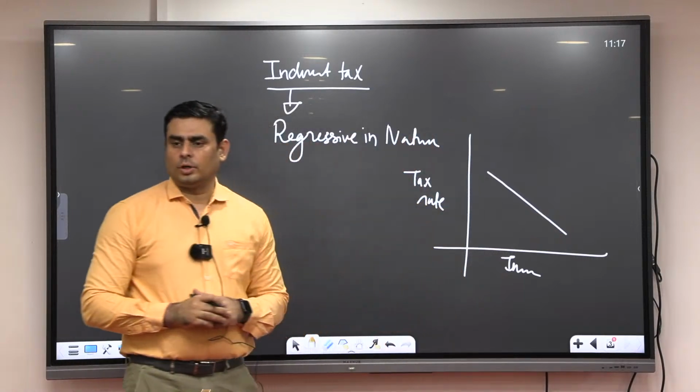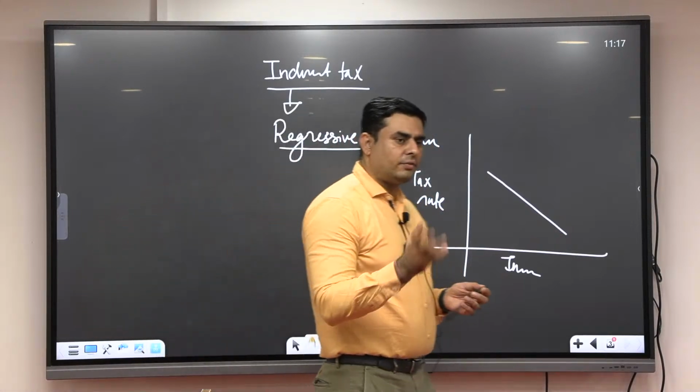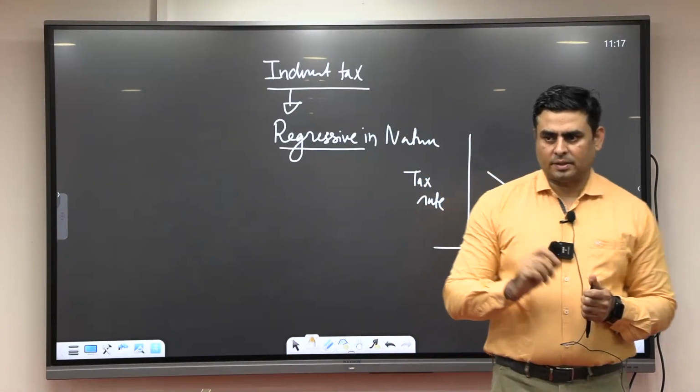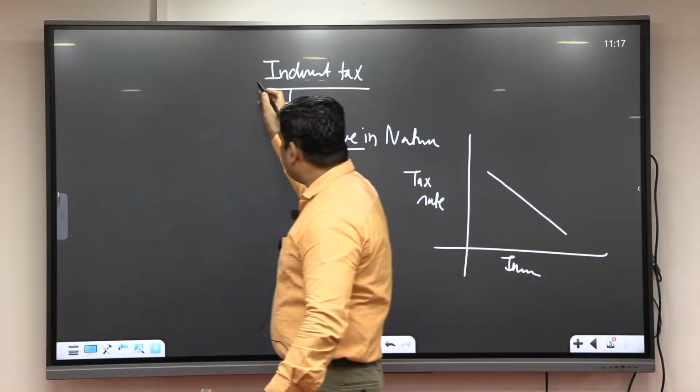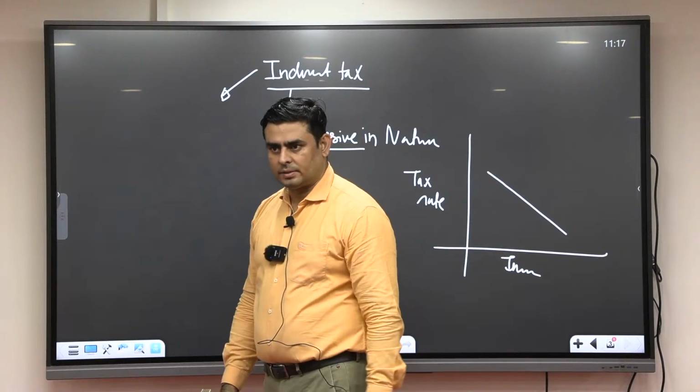Decrease, as income is going to increase. This is what we call regressive taxation. Fine, regressive taxation. And indirect taxes, as I said, are regressive in nature.